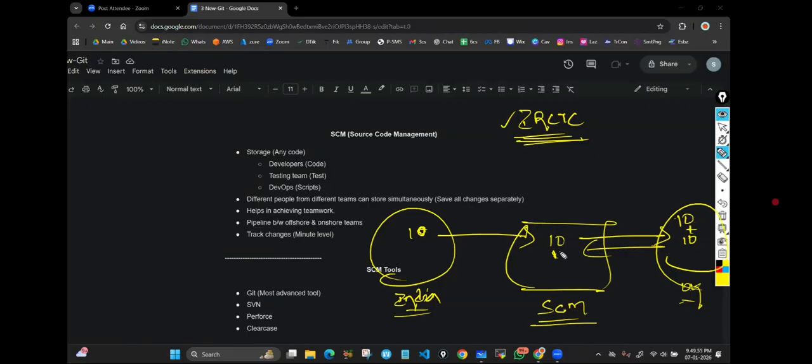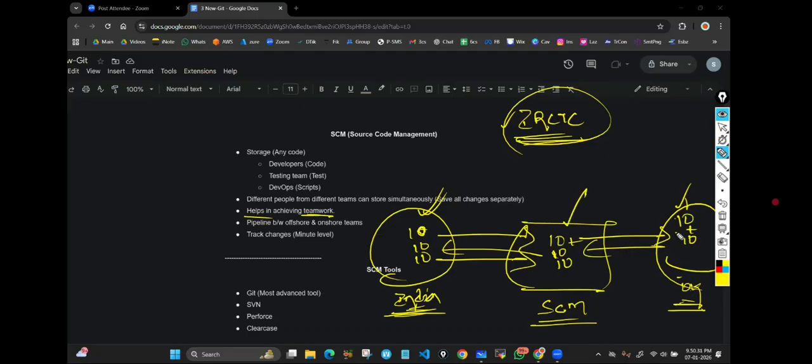Now it is a total of 20%. Correct? They leave their office. For us, we need to start again. Before we start our work, we pull the existing code. Then on top of that, we add some extra code, 10%. Then again, we push. Like that. That means even though our geographical locations are different, we are working as a team. Correct or not? That's how it helps in achieving teamwork.